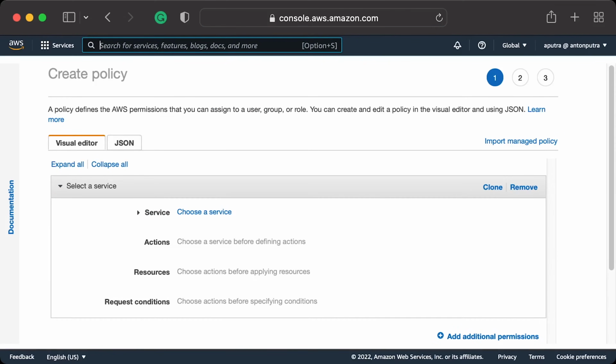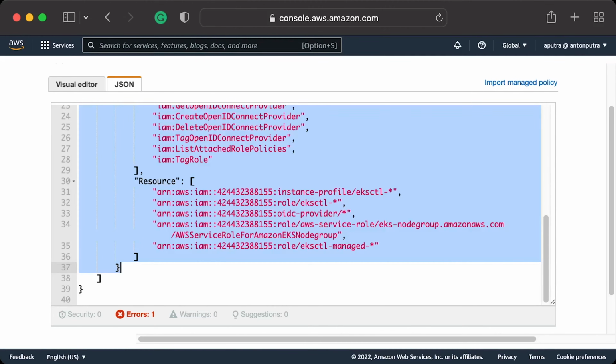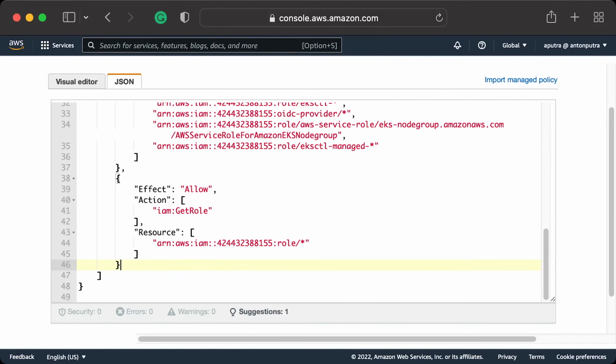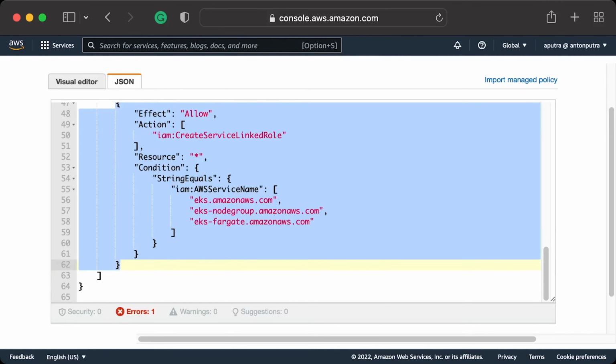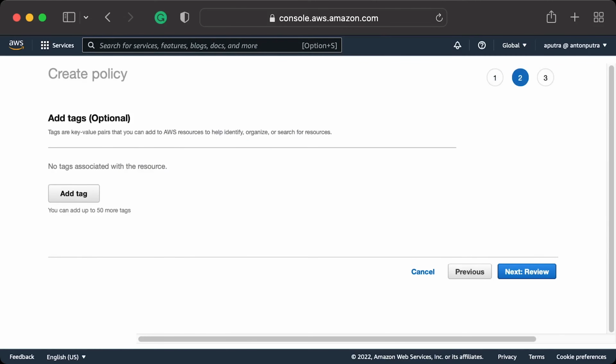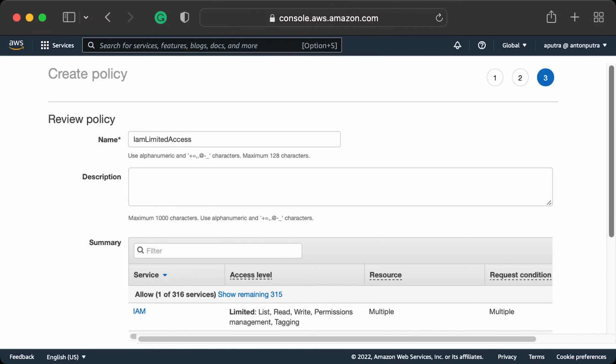Let's also use JSON to define the IAM policy. It's going to be a more complicated and target IAM permissions. For some use cases, as well as for the main use case to create a cluster, we need to grant access to eksctl user to create IAM roles and OpenID Connect providers. This policy will mainly focus on IAM. Give it a name, IAM Limited Access, and click create policy.